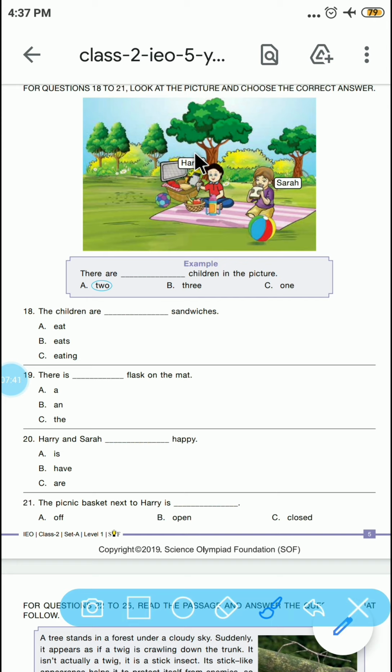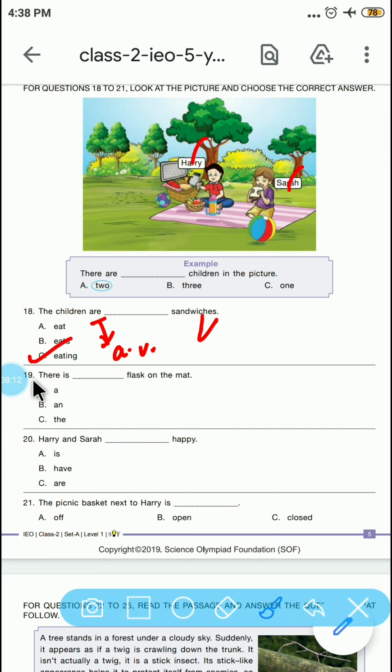Here we have Harry and Sarah. There are two kids in the figure. Now we have to answer some questions on the basis of it from 18 to 21. Let's see. The children are dash sandwiches. So the children are eating sandwiches, because so far as the auxiliary verb is concerned, when we use it, we always use V4 or V3. So eating will go with it.